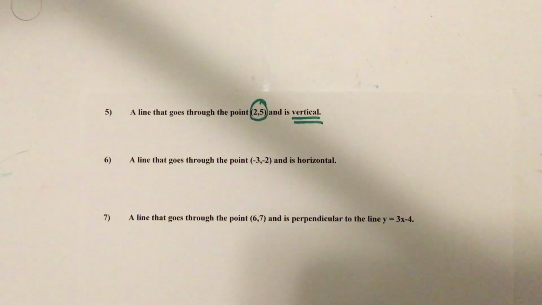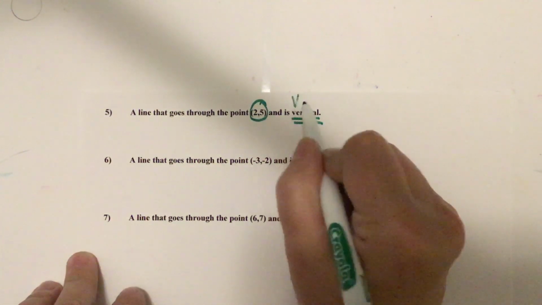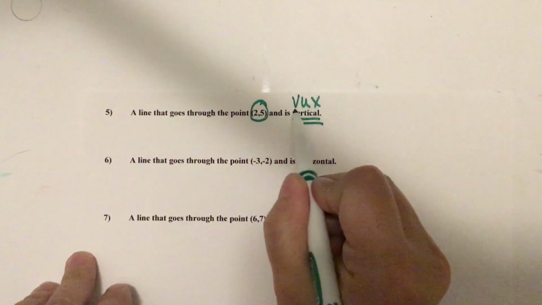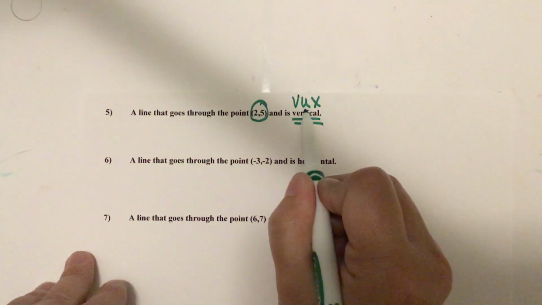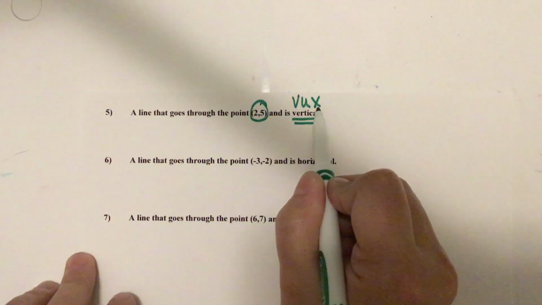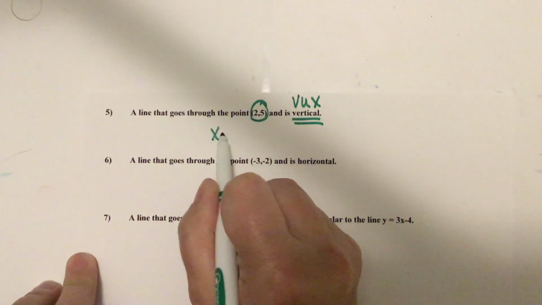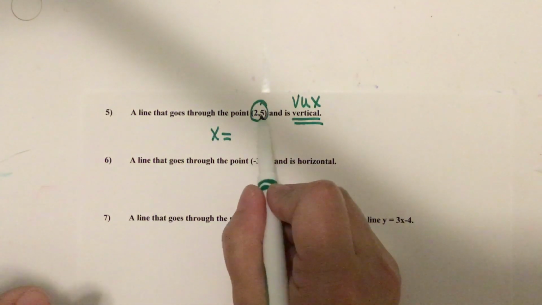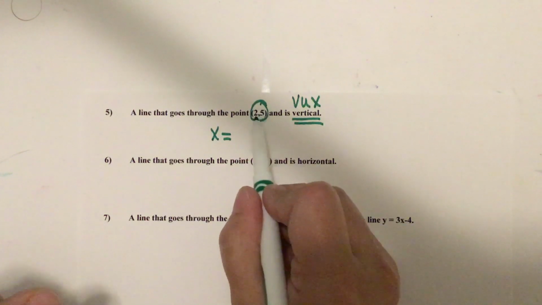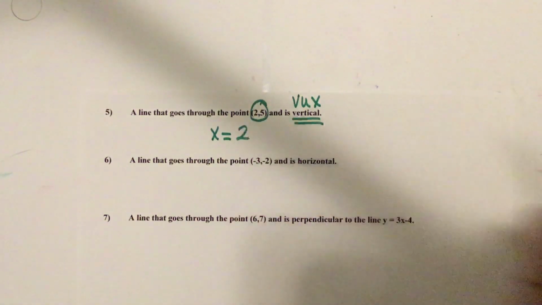It wants vertical. So, I'm not thinking about y equals mx plus b anymore. I'm thinking about hoy or bucks. So if I want to be vertical, I want to be bucks. Vertical line, undefined slope, x equals for the equation. So it's x equals, and then which of these is the x? The 2. And that's my answer, and I'm done.